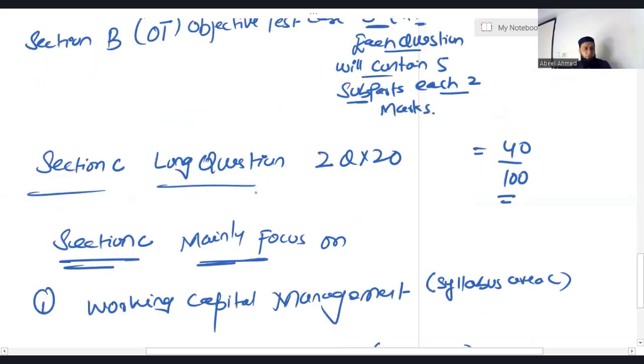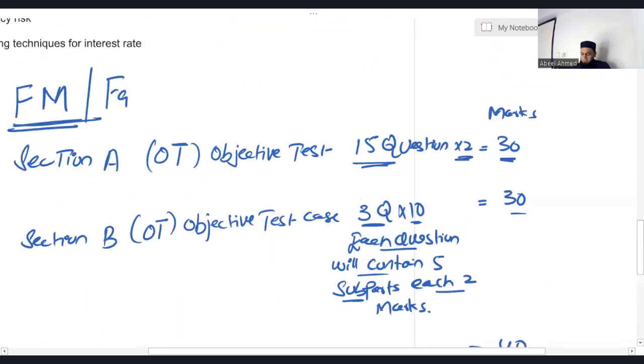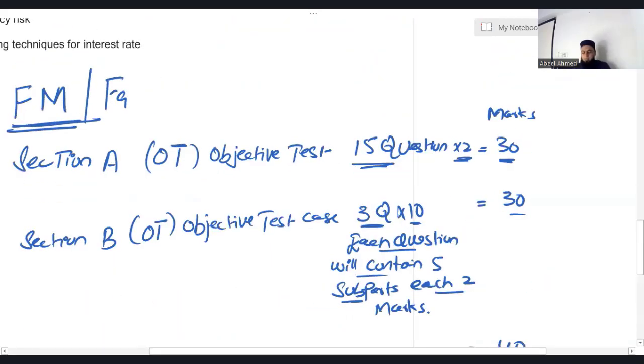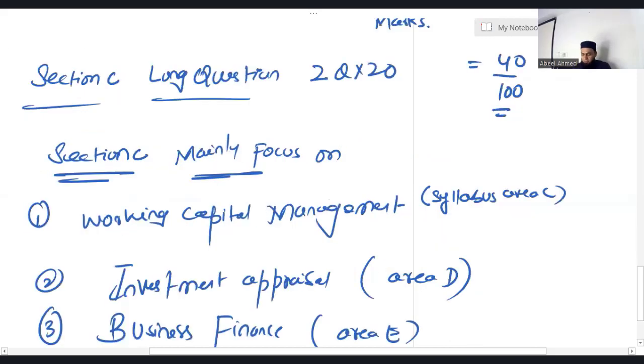Section C is the long question section. In section C, you'll have 2 long questions. Each will have 20 marks. So this is simply your paper pattern. Section A, 30 marks. Section B, 30 marks. And section C, 40 marks.